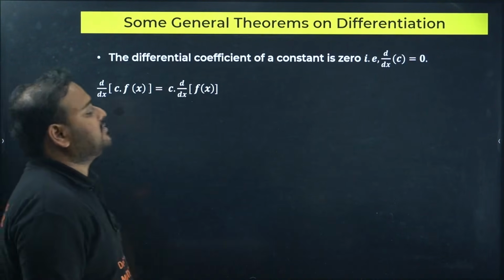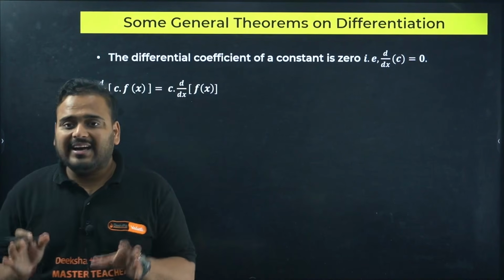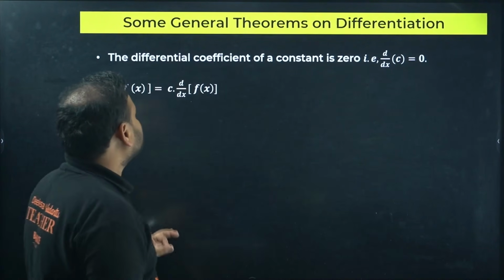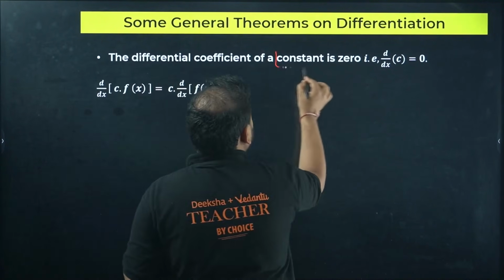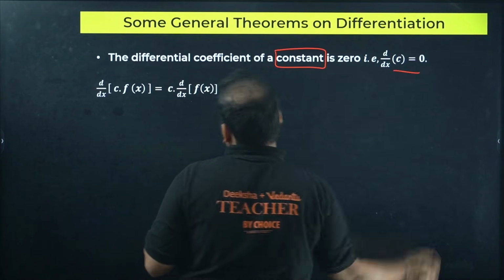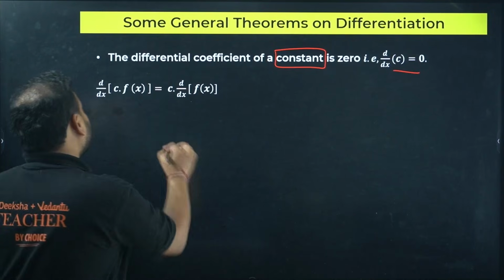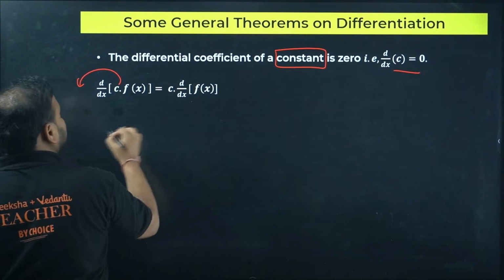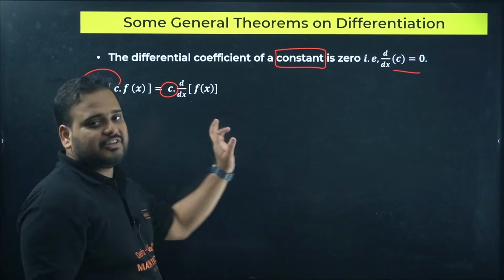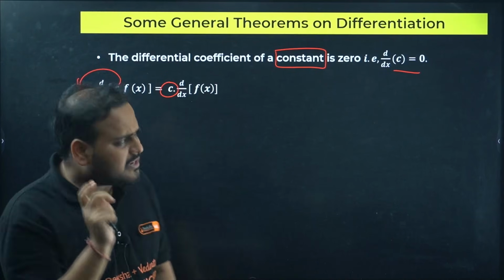Now some differentiation rules or theorems. First one is, if you differentiate a constant, the answer will always be 0. If you are differentiating a constant multiplied to a function, keep the constant outside as a coefficient and differentiate the function. The first 2 are very simple, very basic rules.